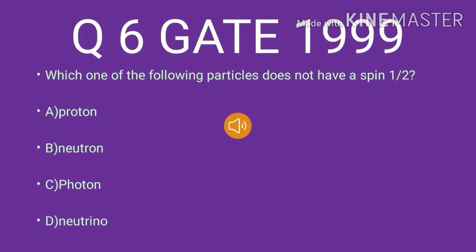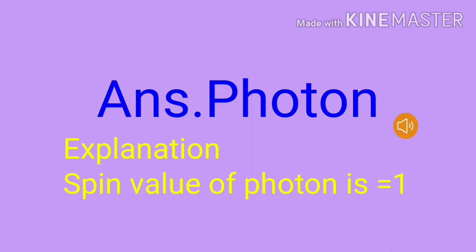Question number 6, GATE 1999. Which one of the following particles does not have a spin half? The following answers are given: A. Proton, B. Neutron, C. Photon, D. Neutrino. Answer C, photon, is the correct answer because photon has a spin value of 1. But the question is, which one of the following particles does not have a spin half? So the correct answer is photon.